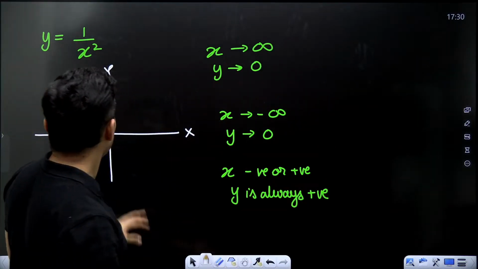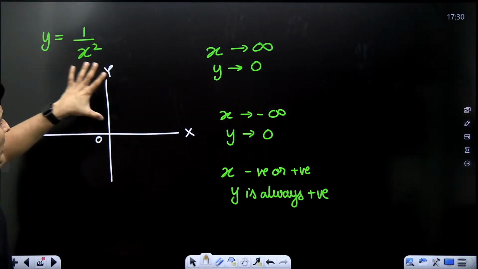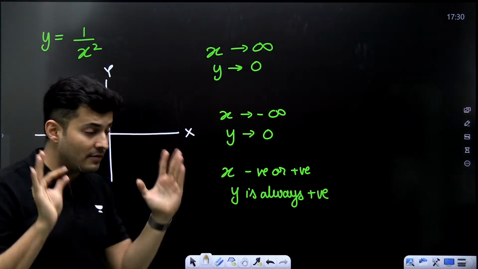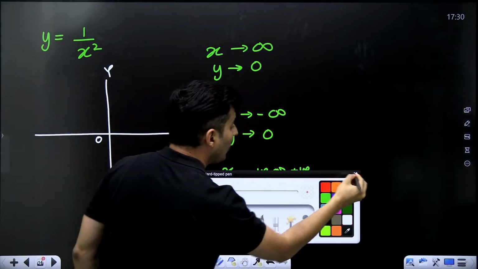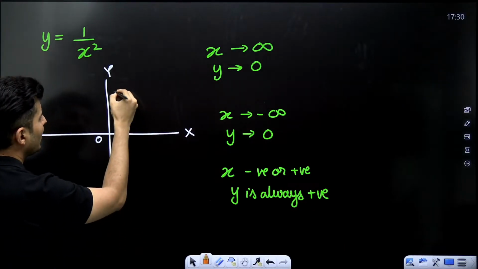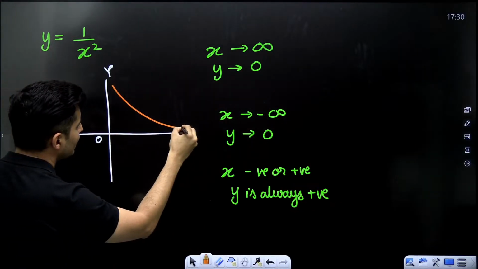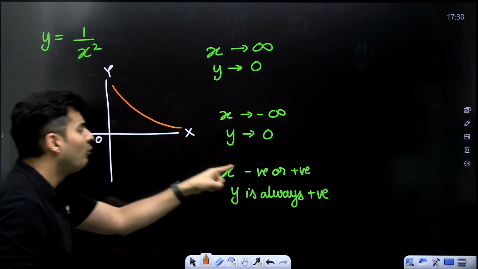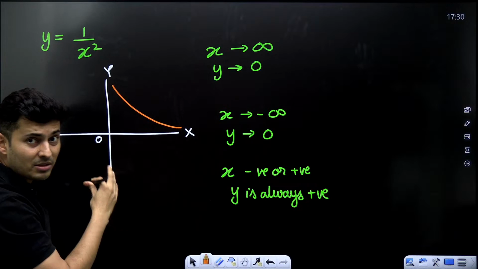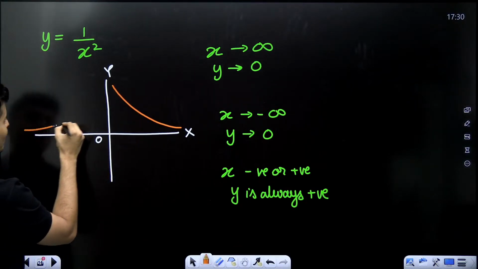Not just that, now you can also visualize that this graph will be curved. It will definitely be curved. So how do I draw it? When x is large, y becomes very small, so it will go like this. When x becomes very largely negative, y also becomes very small. So I think it should go like this.